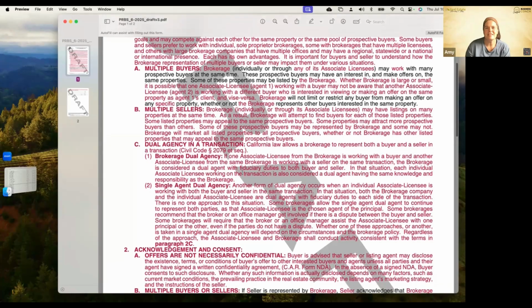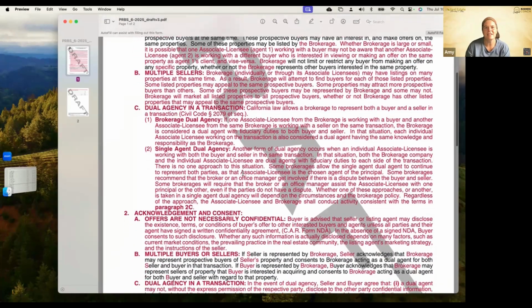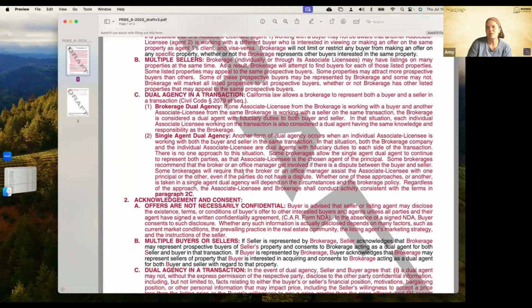Dual agency in a transaction. California law allows the brokerage to represent both a buyer and seller in a transaction. Brokerage dual agency: if one associate licensee from the brokerage is working with a buyer and another associate licensee from the same brokerage is working with a seller on the same transaction, that brokerage is considered a dual agent with fiduciary duties to both buyer and seller. In that situation, each individual associate licensee working on the transaction is also considered a dual agent, having the same knowledge and responsibility as the brokerage.